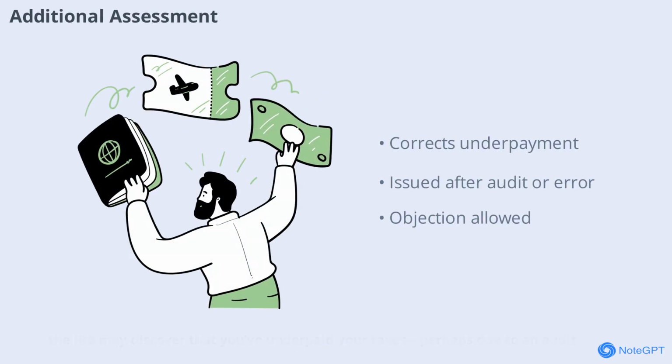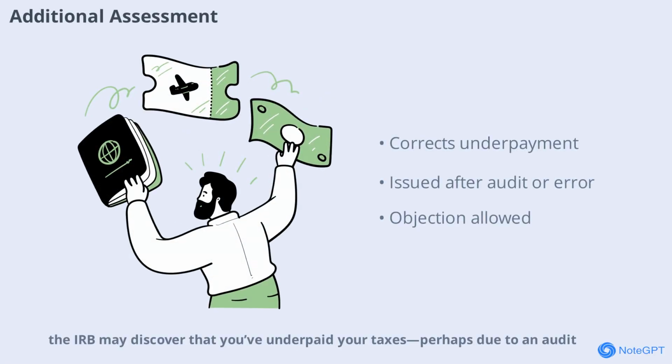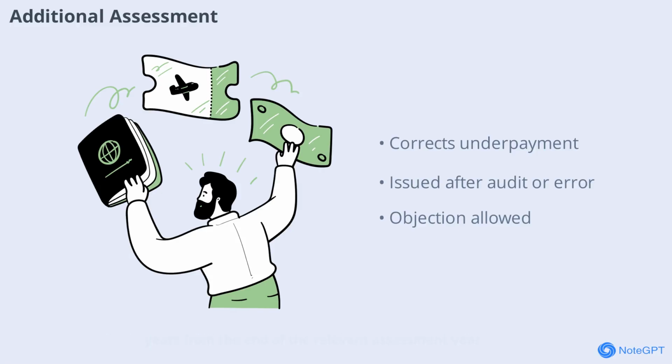Sometimes the IRB may discover that you've underpaid your taxes, perhaps due to an audit investigation or a simple error. In such cases, they can issue an additional assessment. This assessment is designed to recover any underdeclared or unreported income. Typically, the IRB can issue an additional assessment within 6 years from the end of the relevant assessment year, or 7 years in special circumstances. If you disagree with the additional assessment, you have the right to object and present your case.